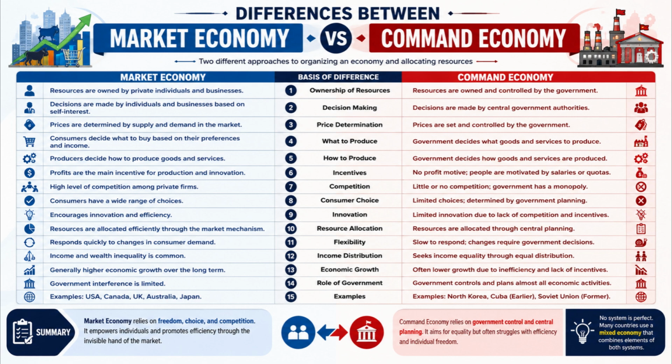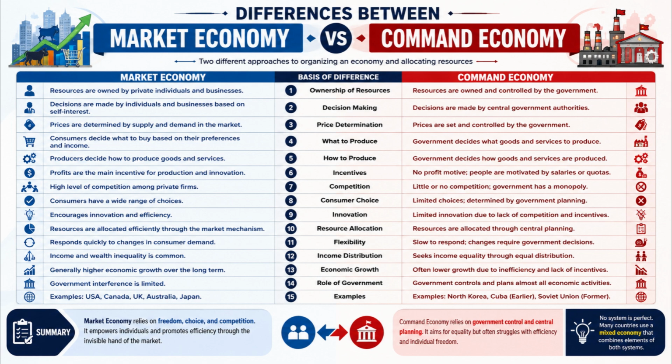Let's begin. Number 1. In a market economy, resources are owned by private individuals and businesses, whereas in a command economy, resources are owned and controlled by the government. Number 2. In a market economy, economic decisions are made by individuals and businesses based on self-interest, whereas in a command economy, decisions are made by central government authorities.